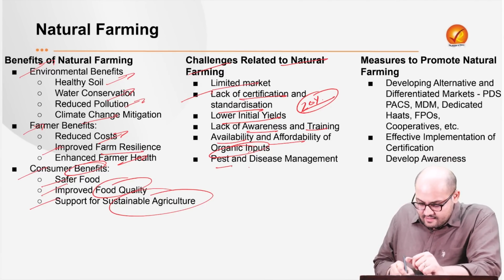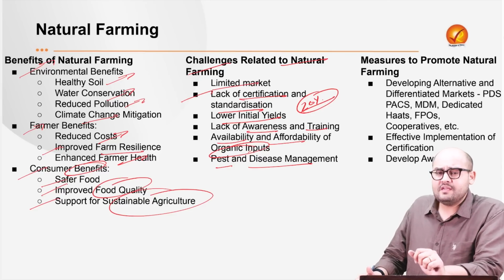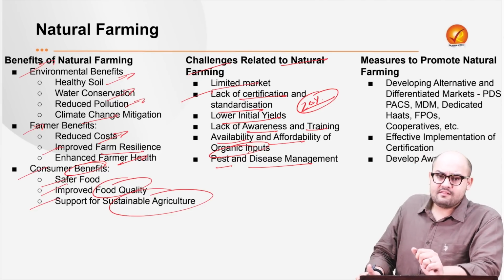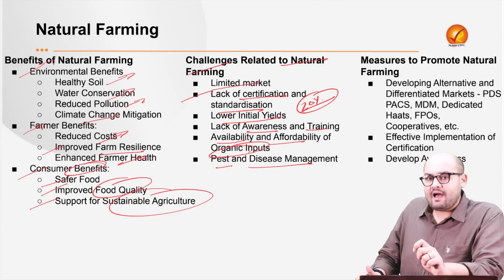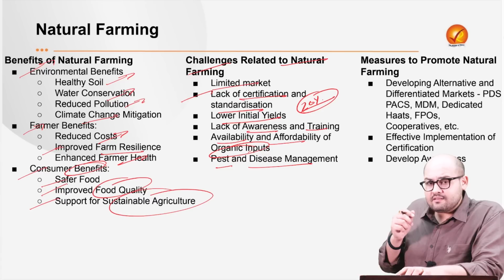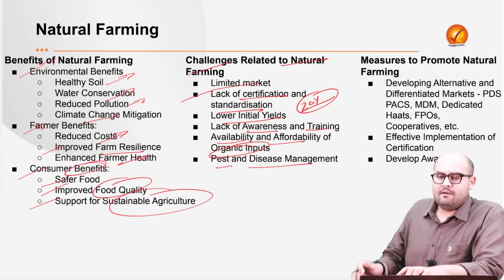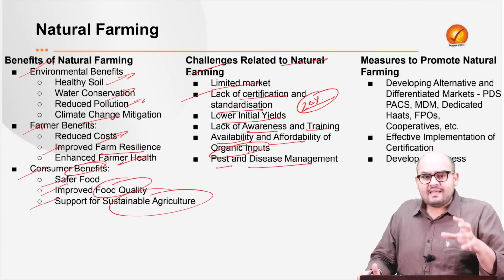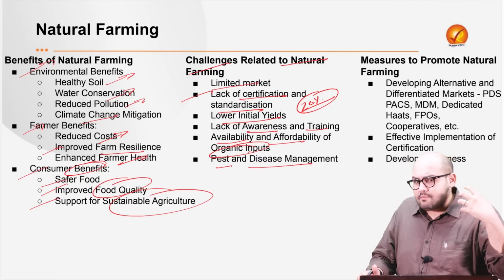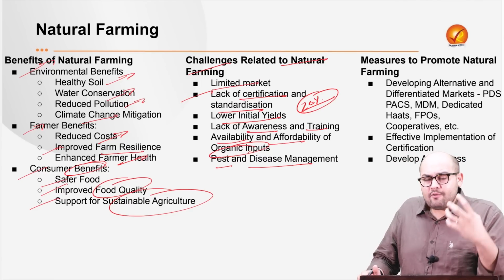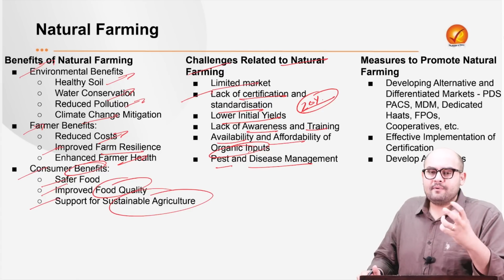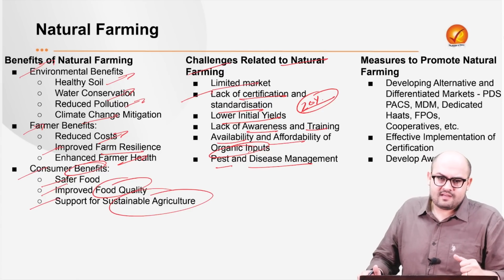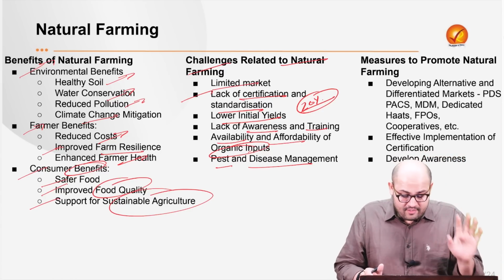Next is the pest and disease management. Now, what we see is that the biopesticides are not as effective as the chemical pesticides. So that is the reason that some of the natural farming which was done in Jammu Kashmir for the apples actually suffered a lot of loss because the biopesticides were unable to control that particular moth infestation, right? So that is somewhere a point of concern.